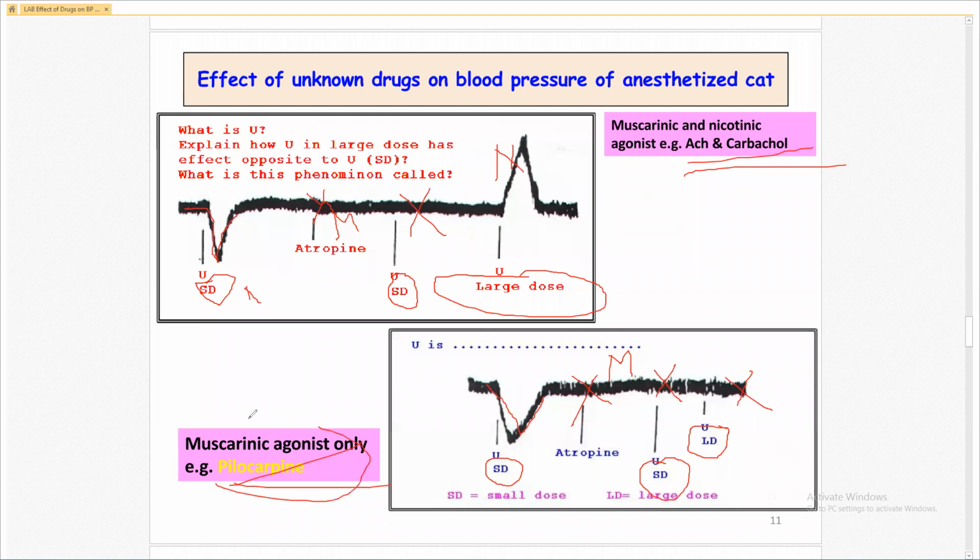Because pilocarpine in the large dose does not increase the blood pressure like acetylcholine and carbachol, because pilocarpine only acts on muscarinic receptor but not on nicotinic receptor.